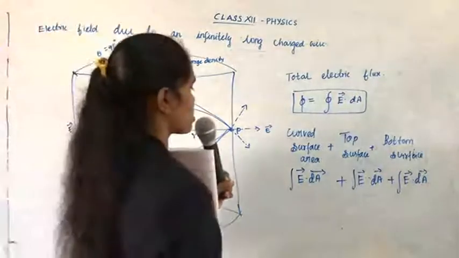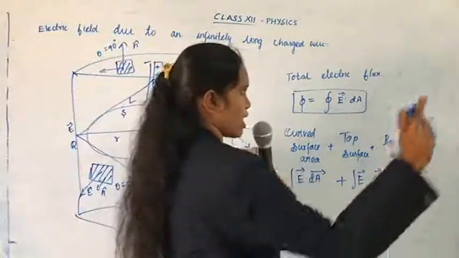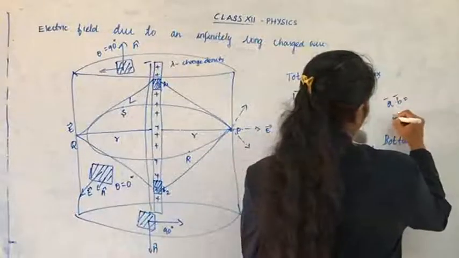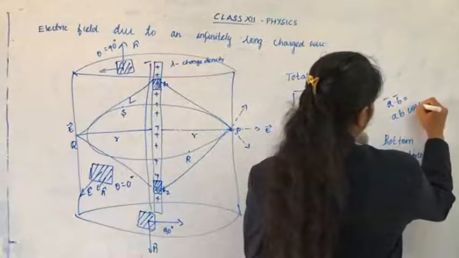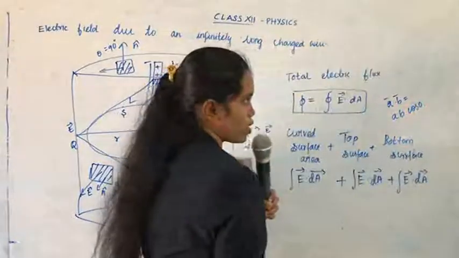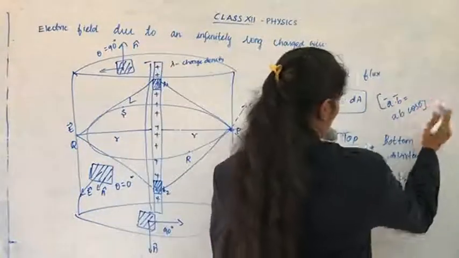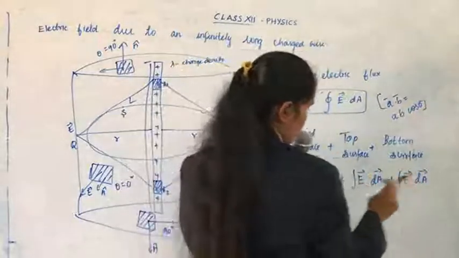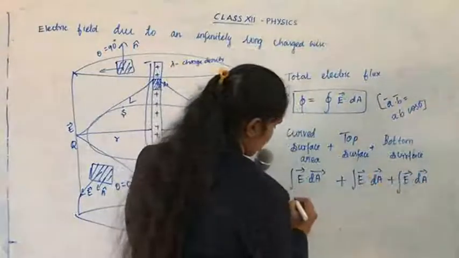Now, in the curved surface area, we know that dot formula. Have you remembered it? A dot B equal to AB cos theta. So, apply here A dot B.